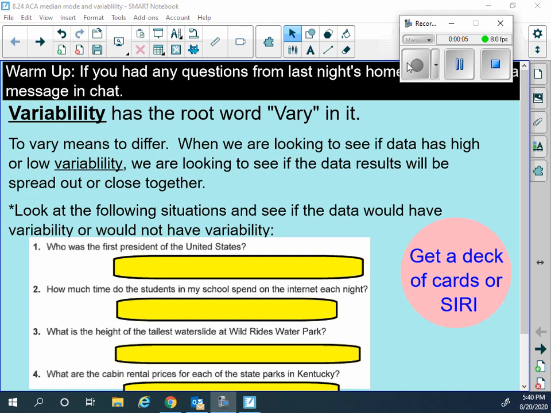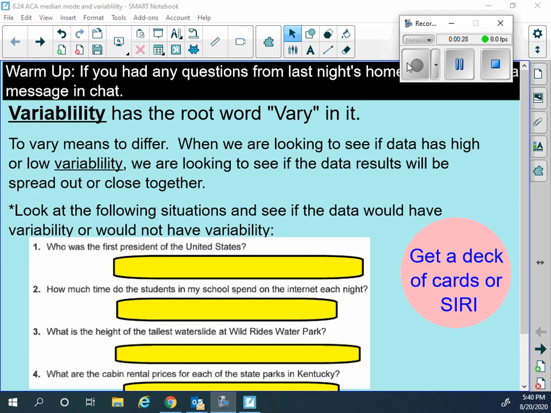Okay, so this is today's lesson on median and mode. The warm-up today is talking about variability. It says variability has the root word vary in it. To vary means to differ. When we're looking to see if data has high or low variability, we're looking to see if the data results will be spread out or close together.